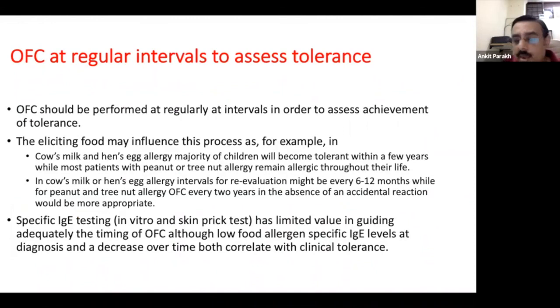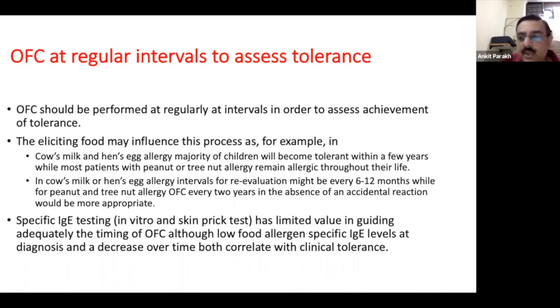Then the oral food challenges, as I said, they have to be done on a regular basis to understand whether the child has developed tolerance or not. So just for an example, a child has an IgE mediated allergy to egg. You know that, yes, this allergy can pass off.